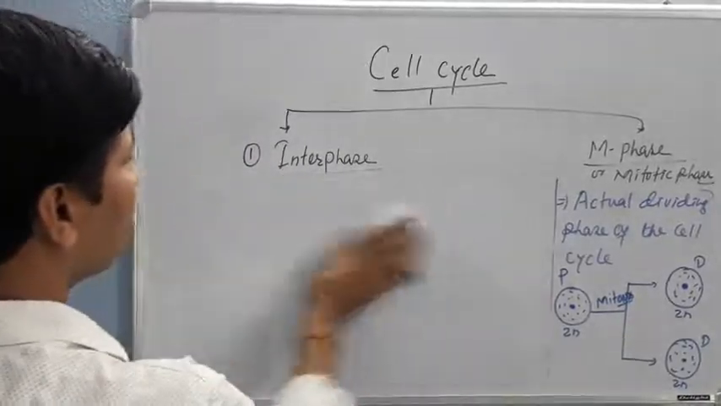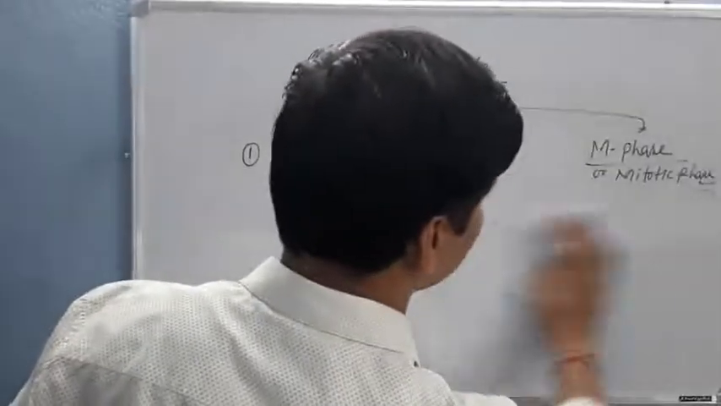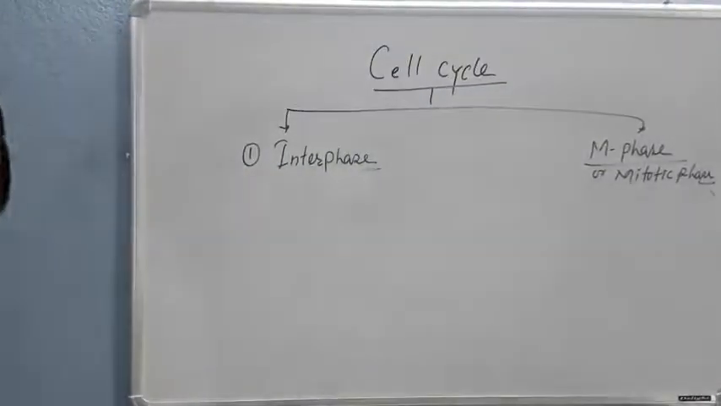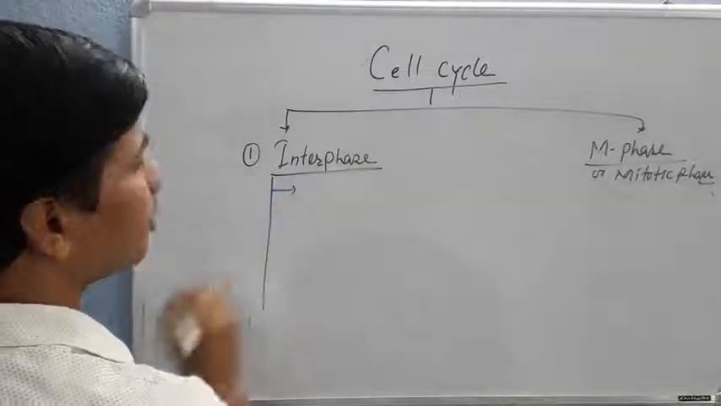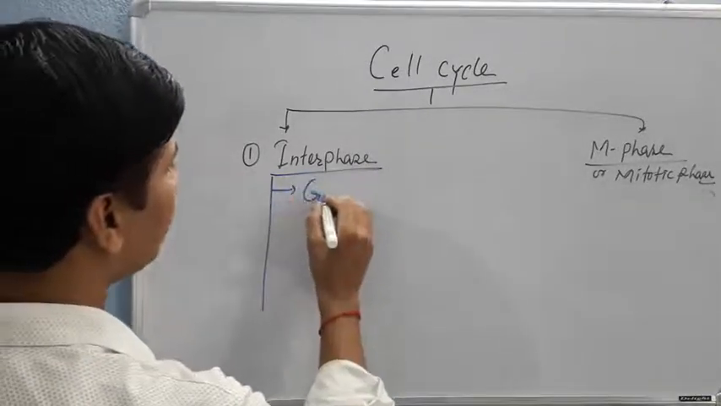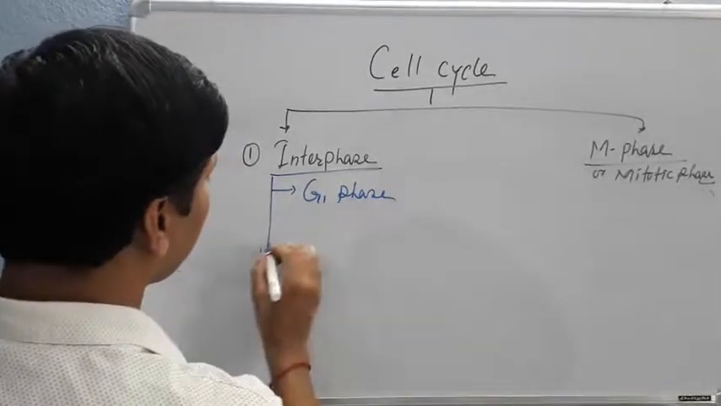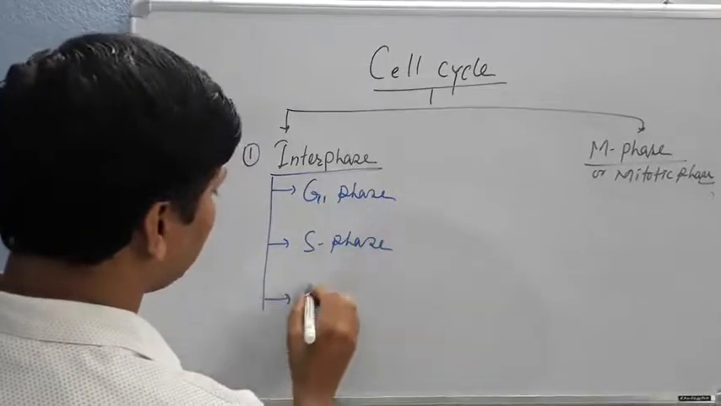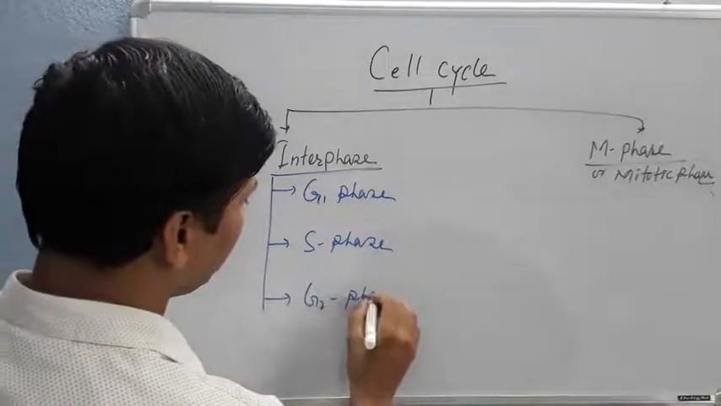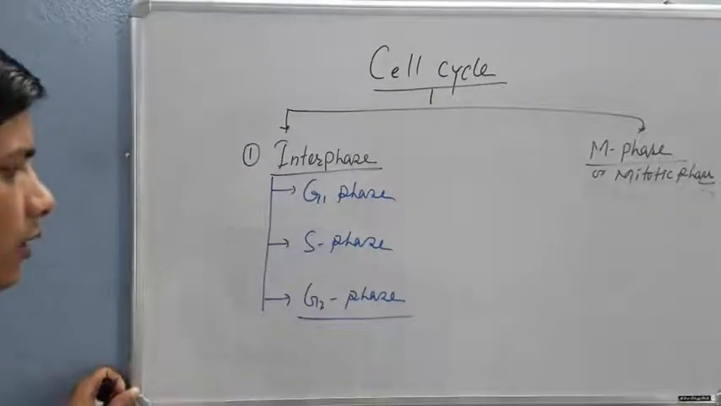Now, interphase is further subdivided into different phases. Interphase is subdivided into G1 phase, S phase, and G2 phase.